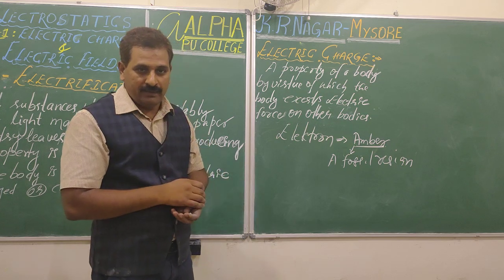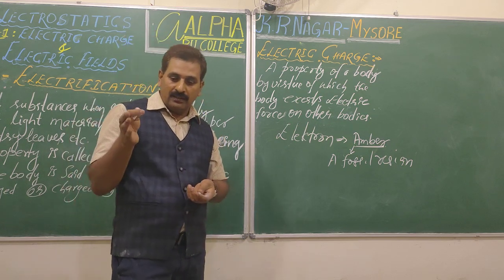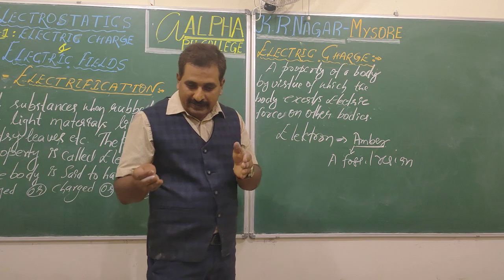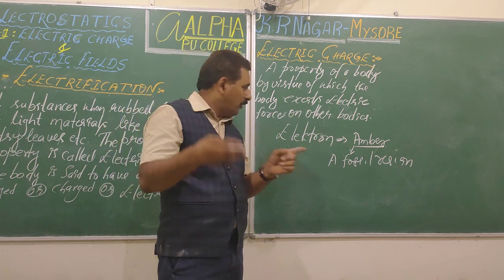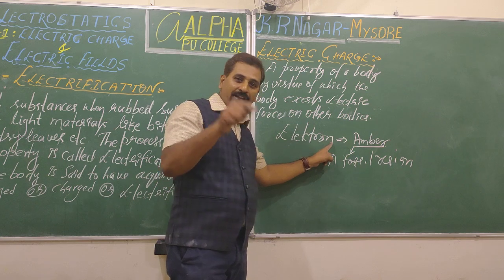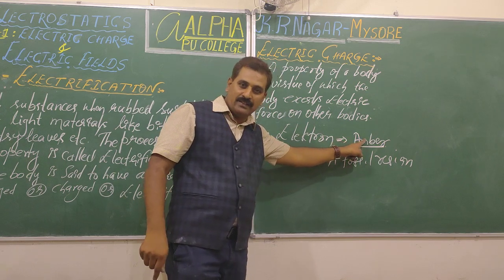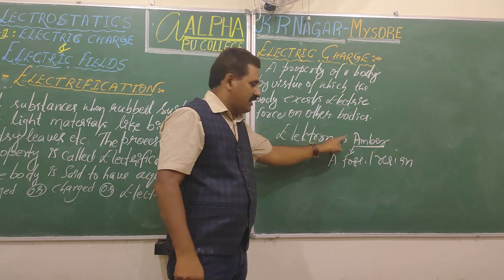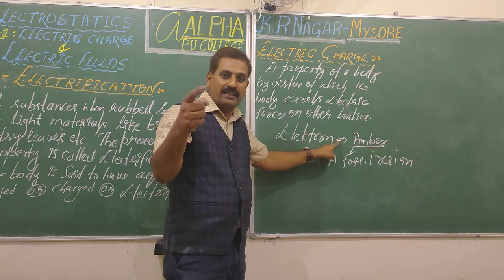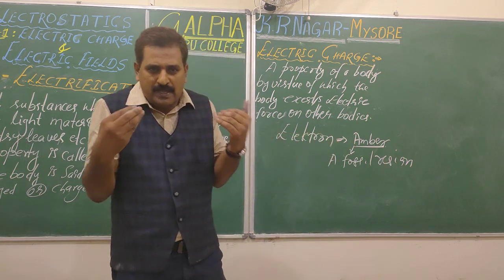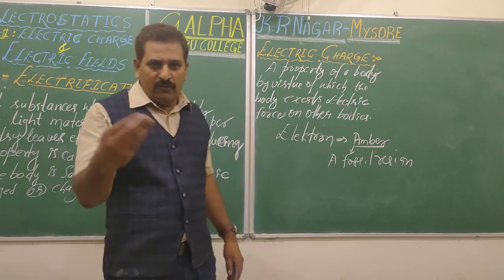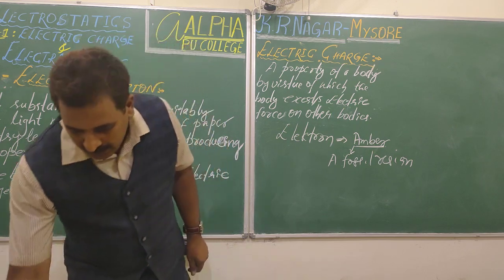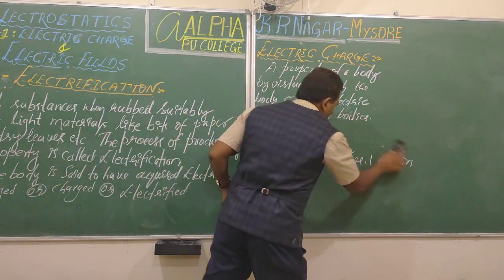From then onwards, people started observing this property with other materials, and started saying the bodies have acquired a property, the one acquired by electron in the Latin language, amber in English. So the property like electron, electric charge, charge. Charge is some special property acquired by the body, by virtue of which the body attracts light materials. That's it. Now, we'll move on to the types of charges you're already familiar with from your high school days.